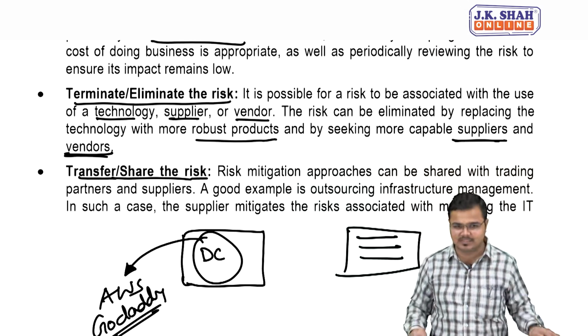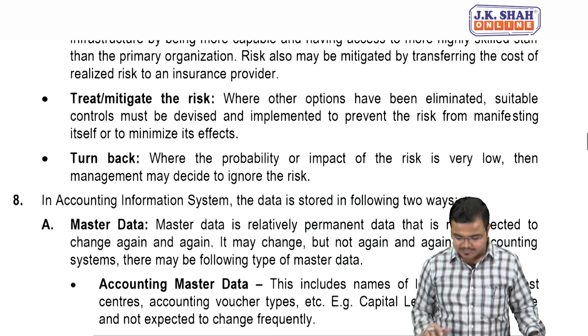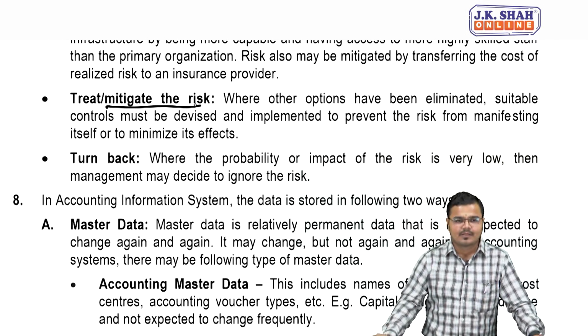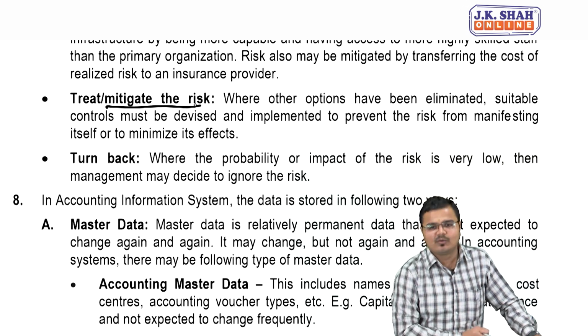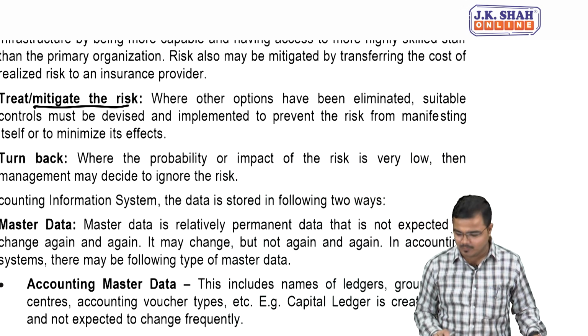So three strategies are already learned. We are going for the fourth strategy now, people. That is called mitigate the risk. Now what is mitigate the risk? Obviously we know that there is a certain risk, and we can only do one thing with such a risk, that is we can minimize it. Same example I would like to explain over here, people.